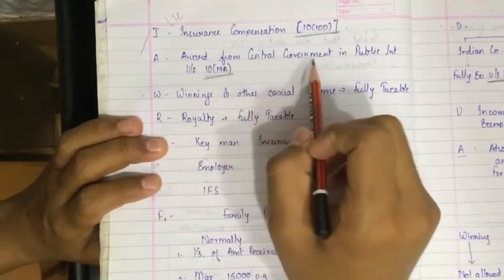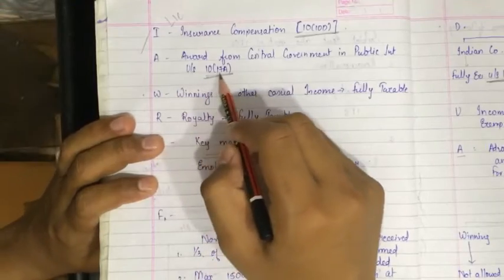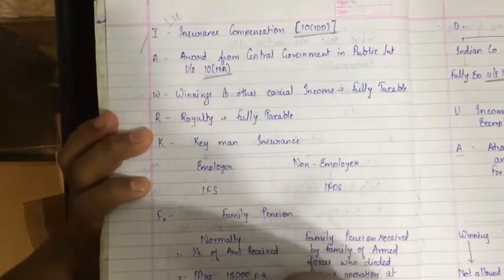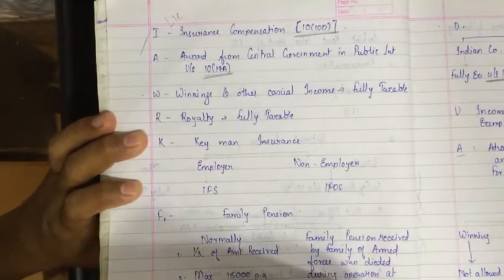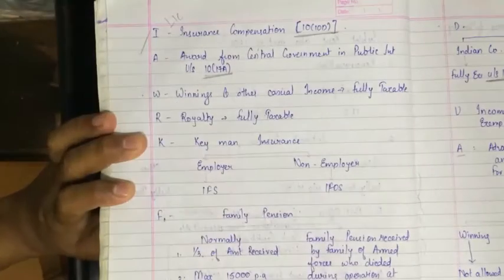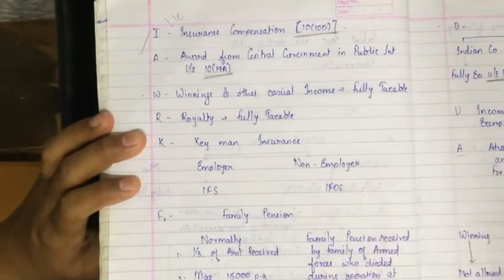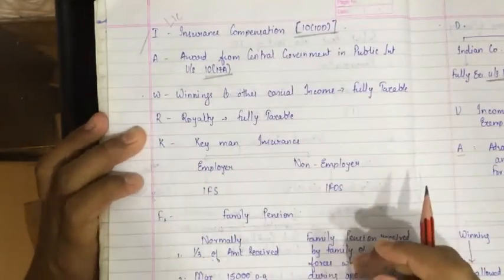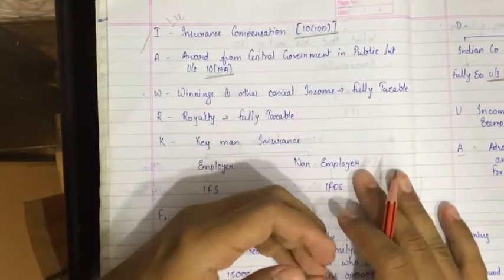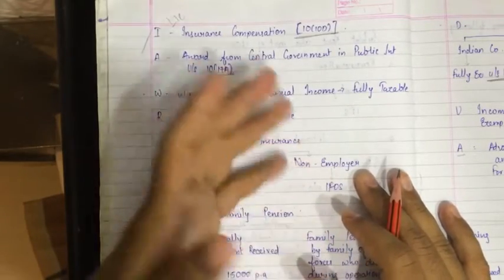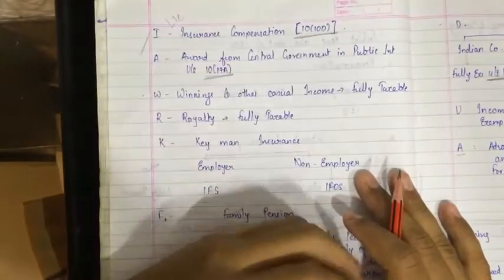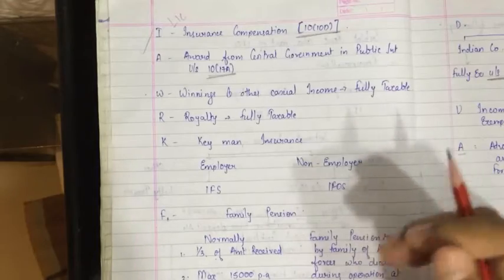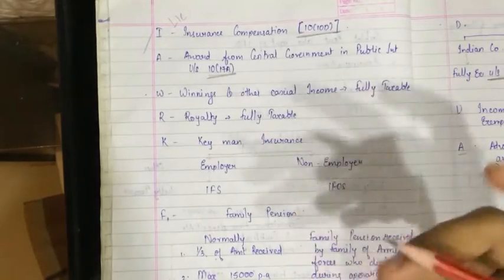A. Award from central government in public interest under section 10 subsection 17A. If we receive any award like public interest awards, like if we have shown bravery, like if we have saved any person who was swimming, who fell in a dam, and you showed your bravery and pulled that person out of the dam, or say you protected some woman from a thief, such kind of bravery award, or you have protected a huge multinational bank in India by calling the police during a robbery and showing your smart work.